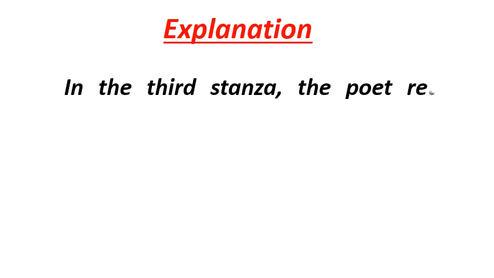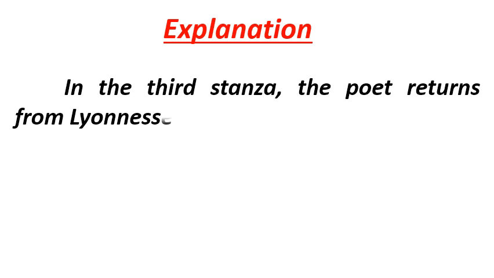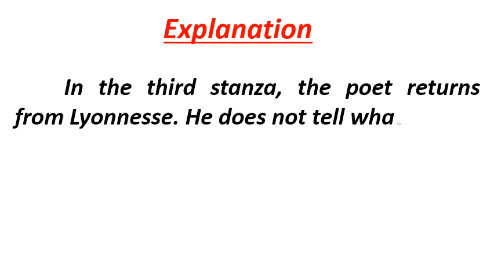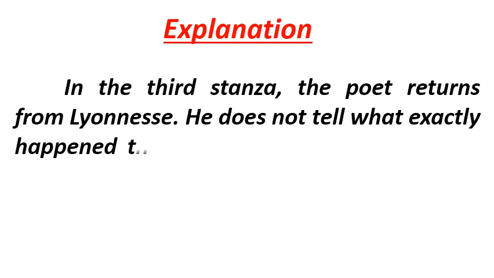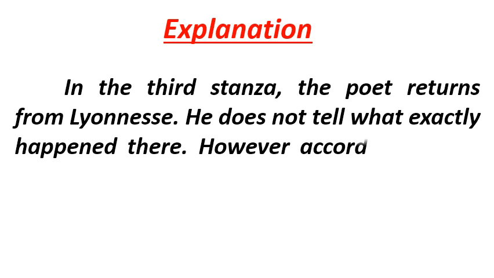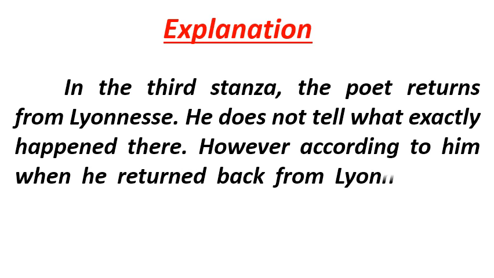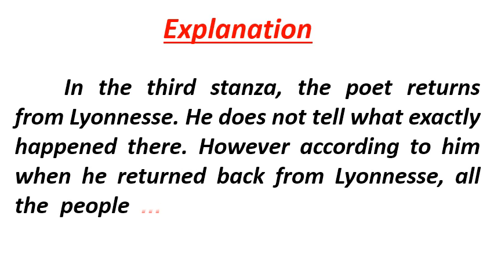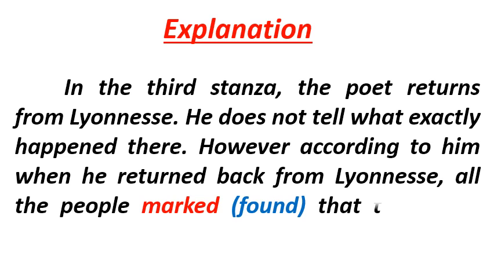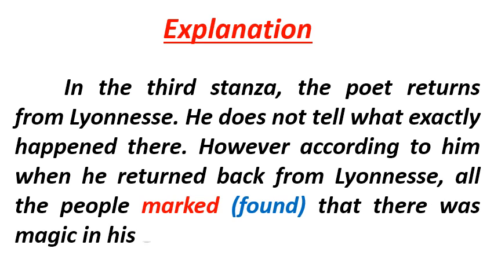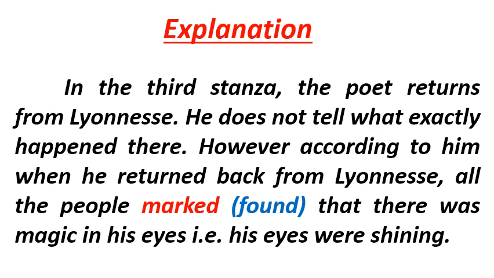Now let us see the complete explanation of stanza 3. In the third stanza, the poet returns from Lyonnesse. He does not tell what exactly happened there. However, according to him, when he returned back from Lyonnesse, all the people marked, means found, that there was magic in his eyes. That is, his eyes were shining.